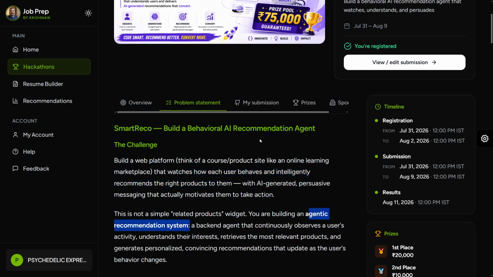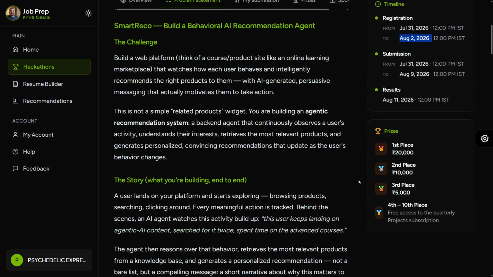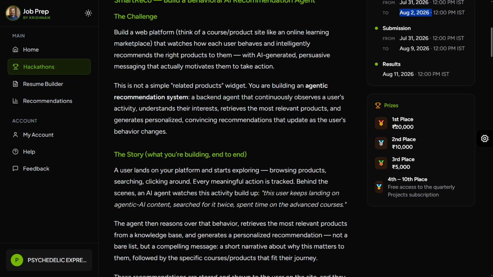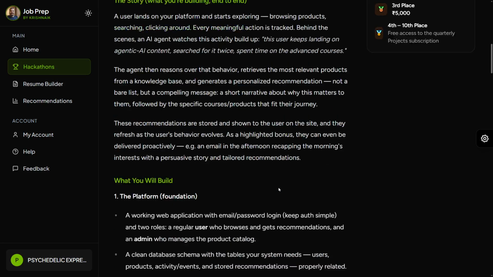Remember this word. If I talk about the timeline, the hackathon is live and submissions are accepted till 2nd August. If we talk about the prizes, exciting prizes, the first prize is going to get 20,000, the second prize is going to get 10,000 rupees, the third prize is going to get 5,000, and all the remaining ranks are going to get a quarterly subscription to our courses. Now, isn't this exciting, people?